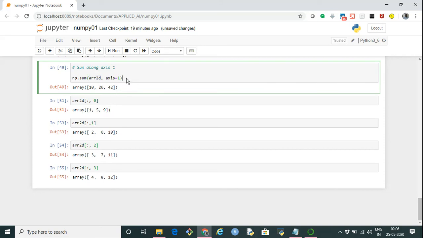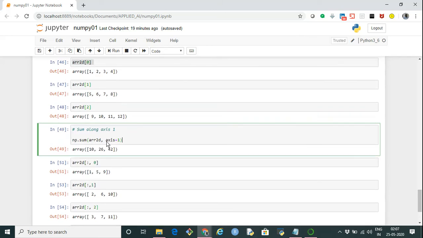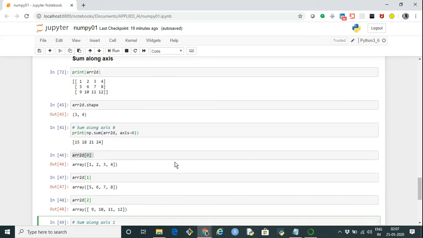So just to simplify it, you understand what the individual elements present at that particular axis are, and then we find the sum by summing up the elements at their respective positions. That's how we can find the sum along a particular axis, axis 0 and axis 1.